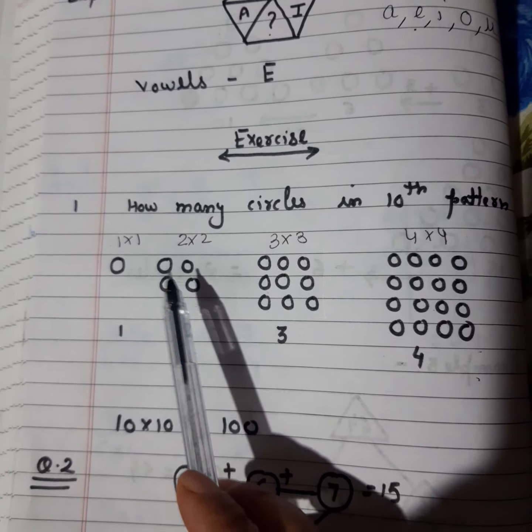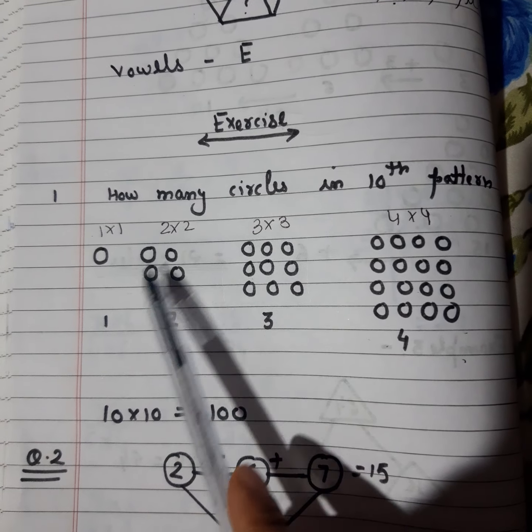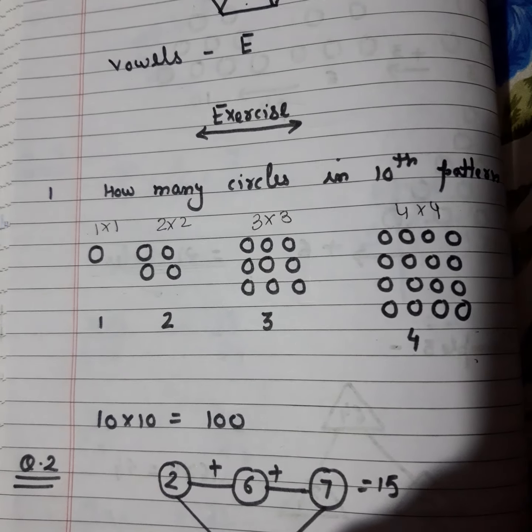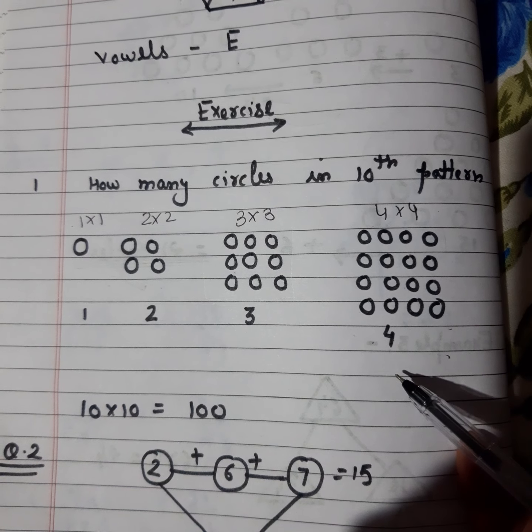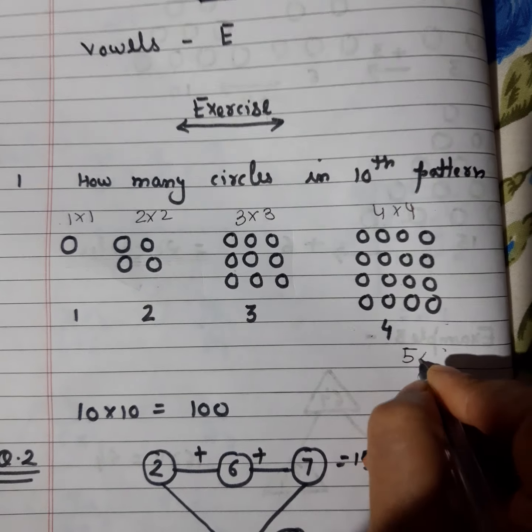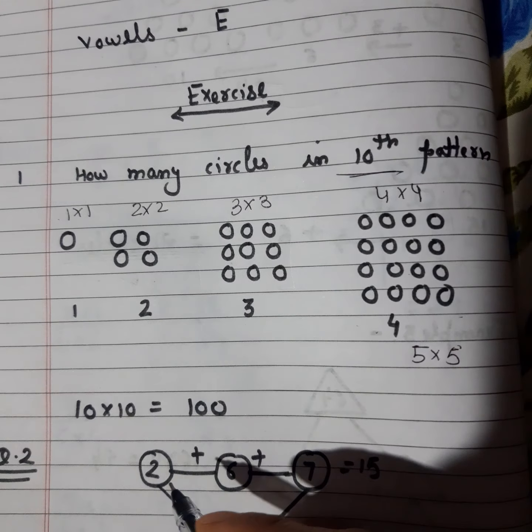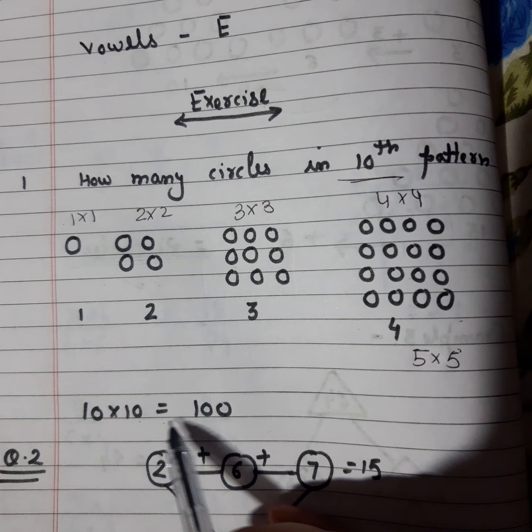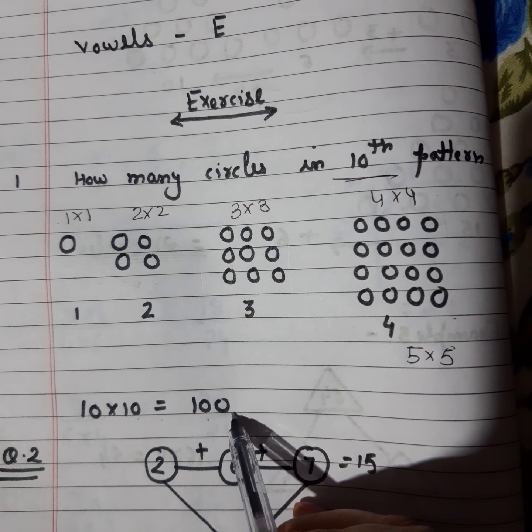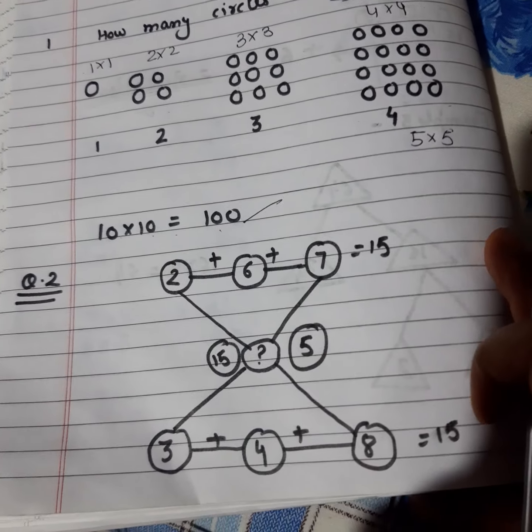So if you see all these, if 1 circle is there, then 1 cross 1. If 2 lines and each line 2 circles are there, so I had written 2 multiplied by 2. So same way, if 5 lines will be there, then each line 5 circles will be there, then it will be written as 5 cross 5. Now it is asking about the 10th pattern. So for the 10th pattern, it will be 10 multiplied by 10, that is your 100. Clear? Very good.